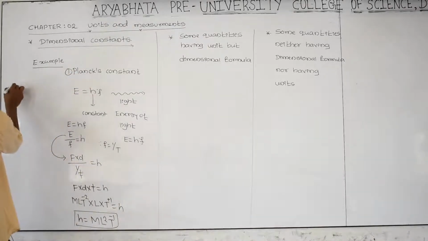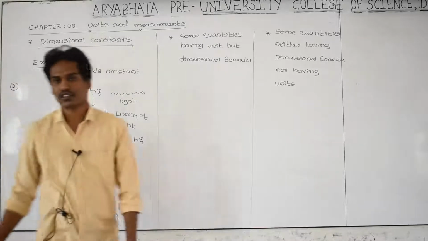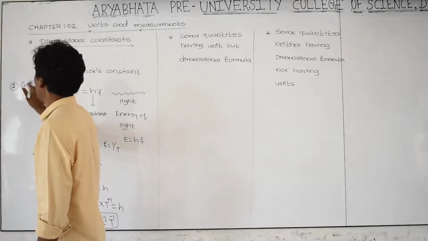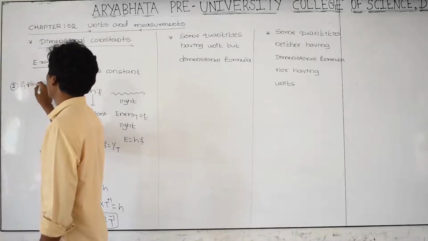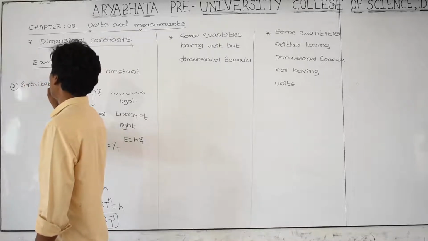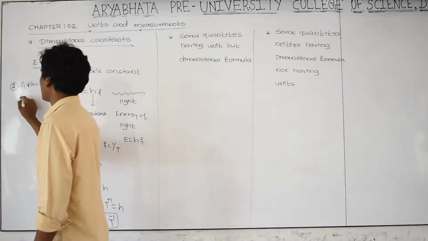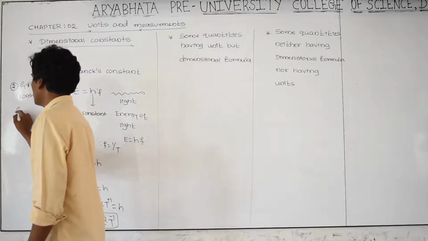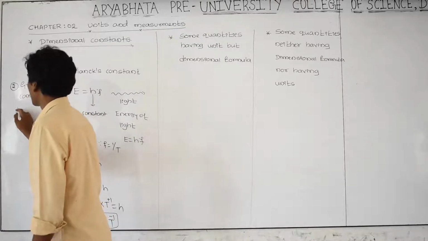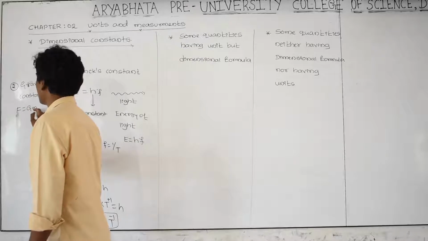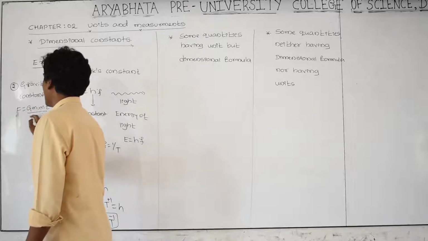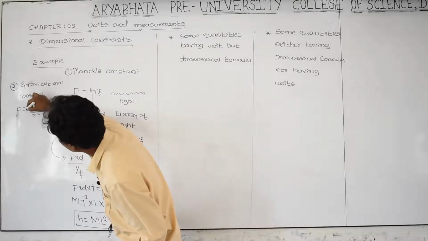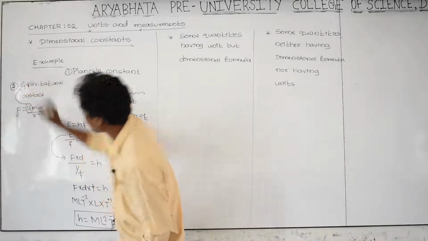You take another example, that is the gravitational constant G. The formula is F is equal to G m1 m2 divided by r square. G is a constant, the gravitational constant.